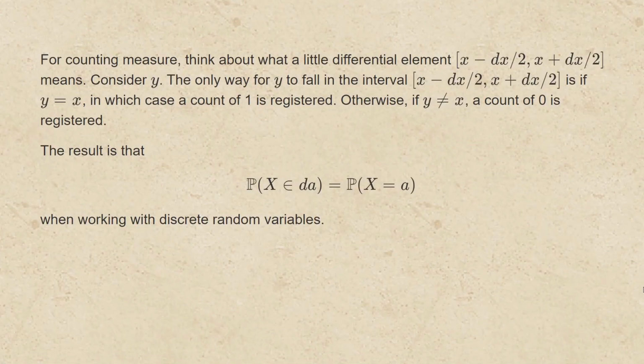For counting measure, think about what a little differential element from x minus dx over 2 up to x plus dx over 2 means. Consider a point y. The only way for y to fall in the differential interval is if y equals x, in which case a count of 1 is registered. Otherwise, if y doesn't equal x, a count of 0 is registered. The result is that the probability that x is in a little differential element A is the same as the probability that x equals A exactly when working with discrete random variables.